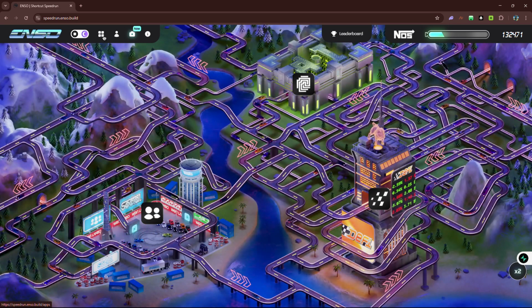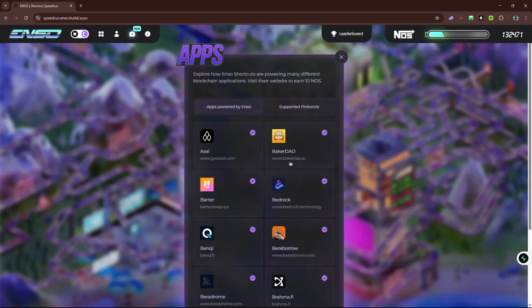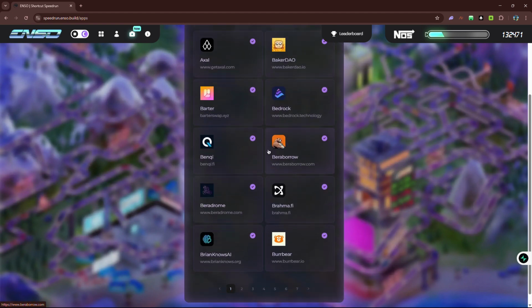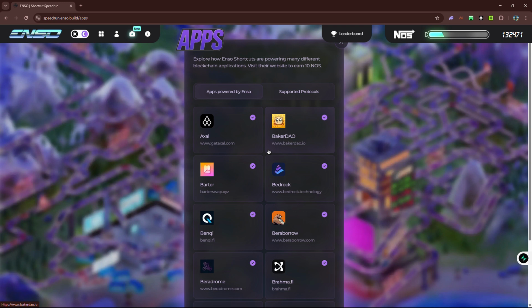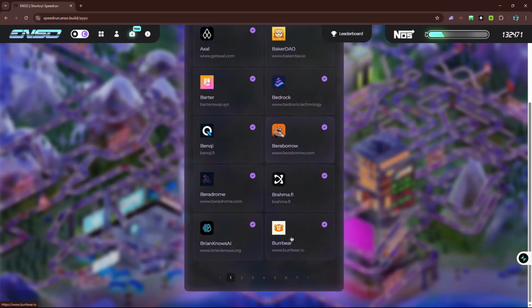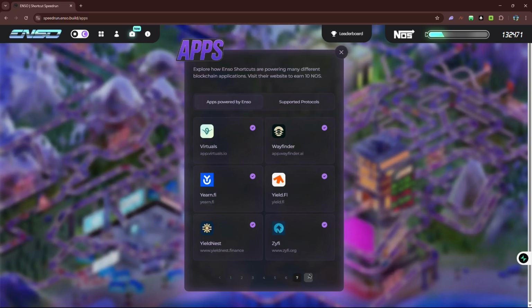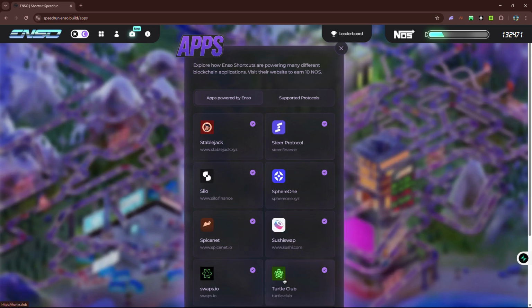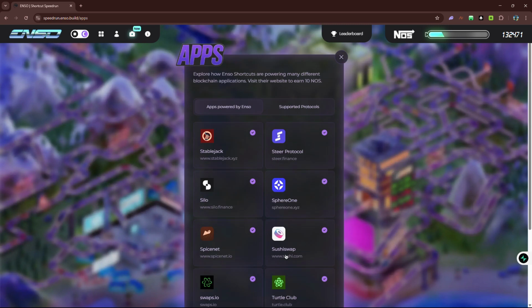Then now, when you're done, you will go to this place, and these are their apps basically, or these are programs or protocols that are powered by Enso. That means they have Enso underneath their working principle. So we have Baker DAO, we have Beradrome, and all these, and as you can see, they are up to seven pages of websites which you can check from, all powered by Enso. So yeah, you can see that Enso is really doing a very great job here.